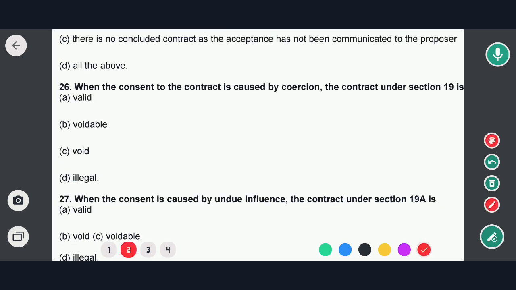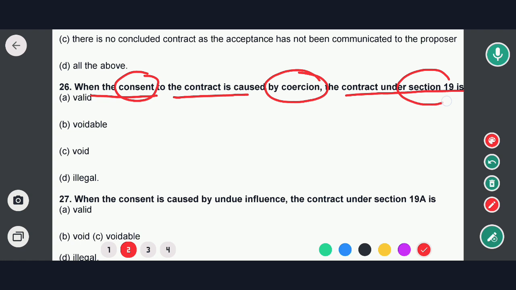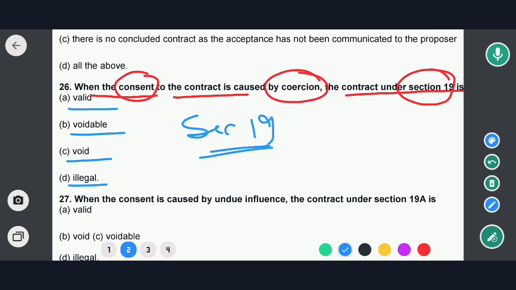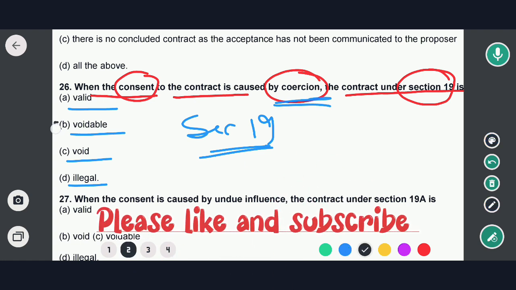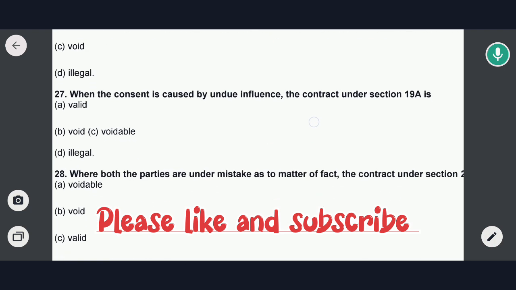Next question is: when the consent of a contract is caused by coercion, the contract under section 19 is, options are: valid, voidable, void and illegal. So as per the provision of section 19 of the Indian Contract Act, if any contract is caused by coercion, then it would be voidable at the option of the party. So option B would be the correct answer. Okay, so now moving to the next question.